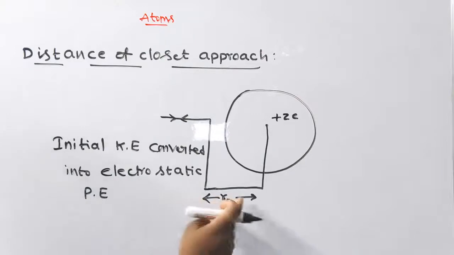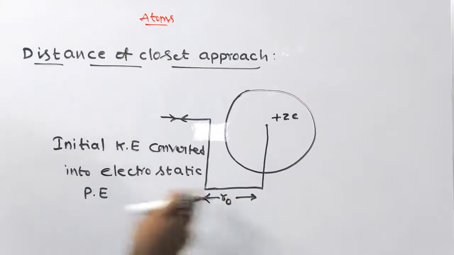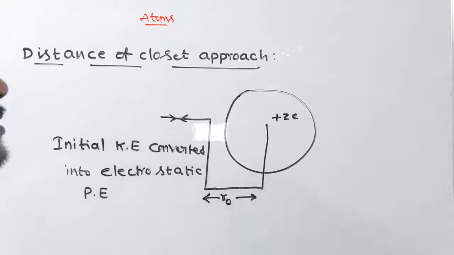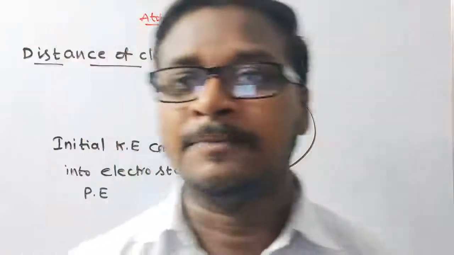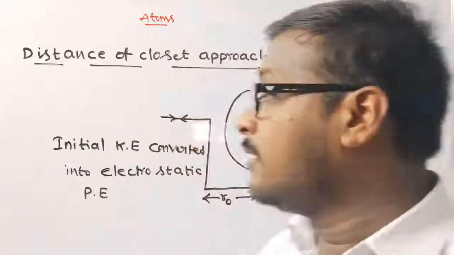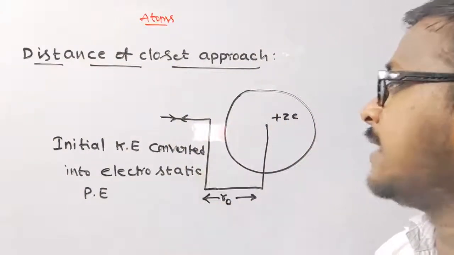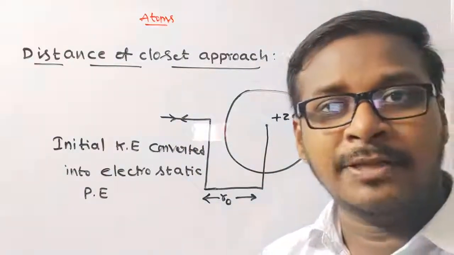Okay, this distance r naught is called the distance of closest approach. In this distance of closest approach, an alpha particle moves directly towards the center of the nucleus. What happens, students?